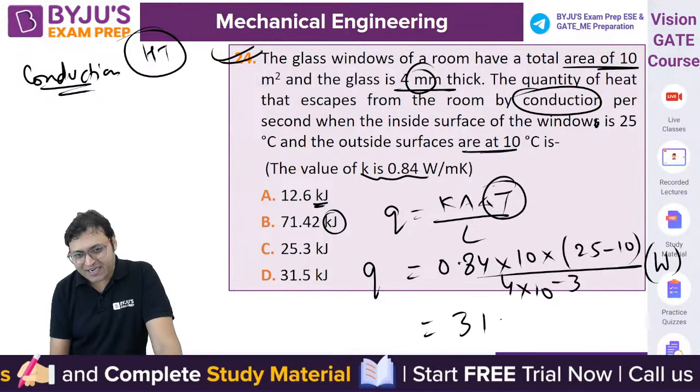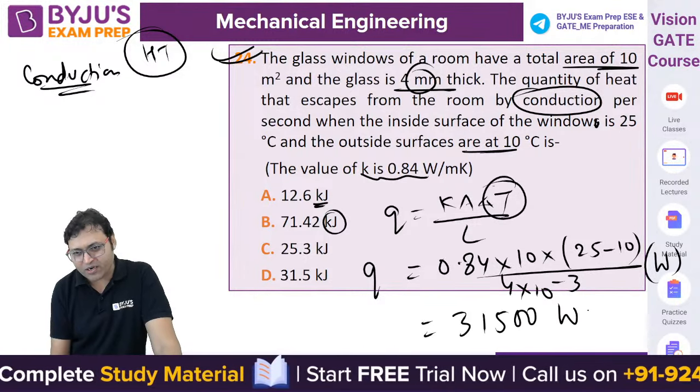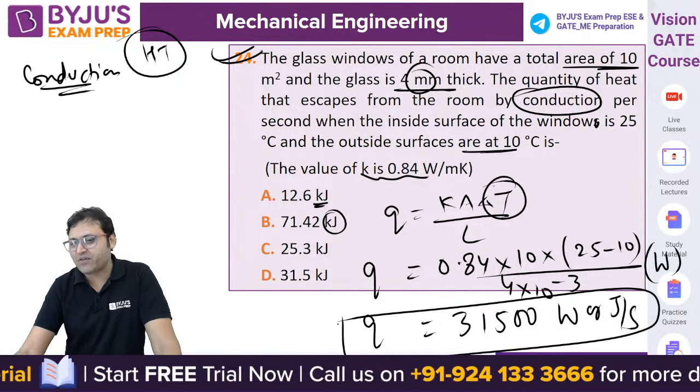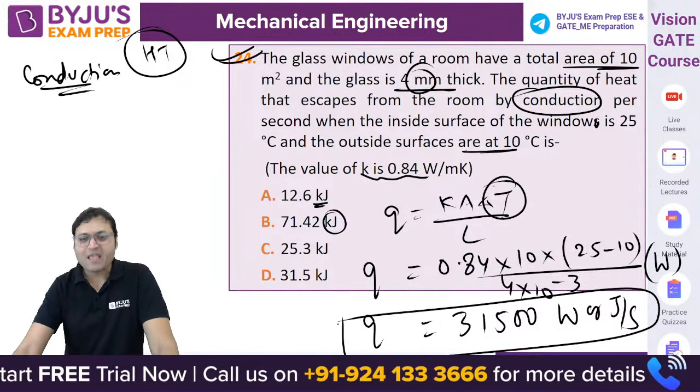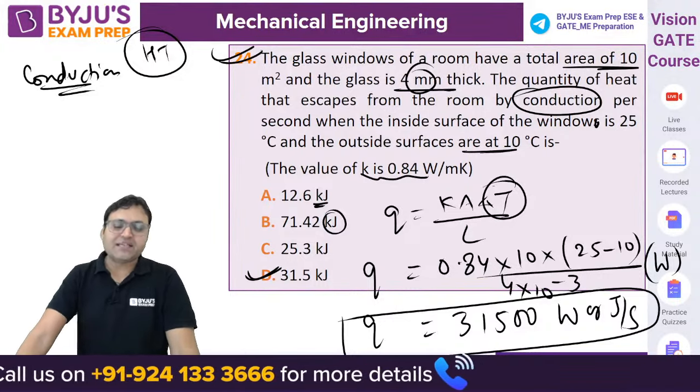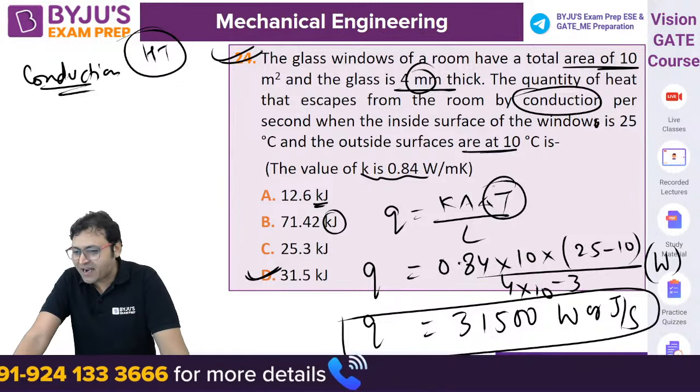Are you getting 31,500 watt, or joule per second? Are you getting the rate of heat transfer 31,500? So in terms of kilojoule per second it is 31.5. D will be the correct answer for this one.